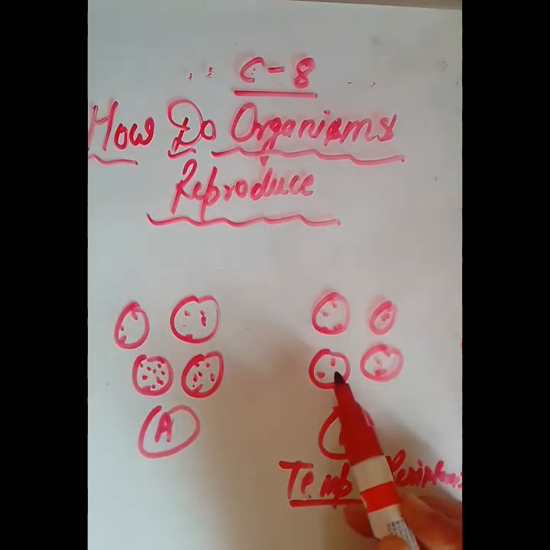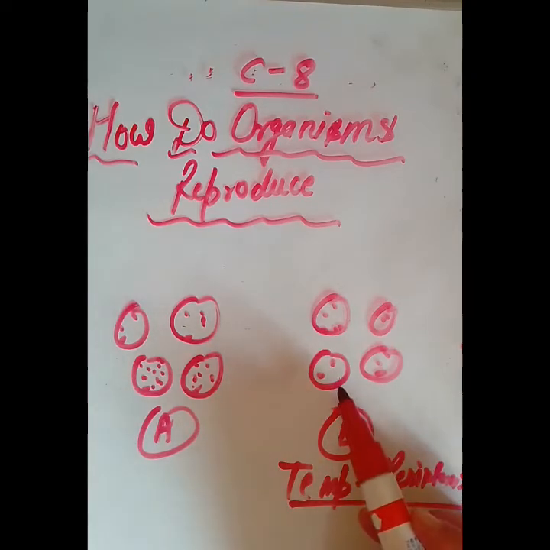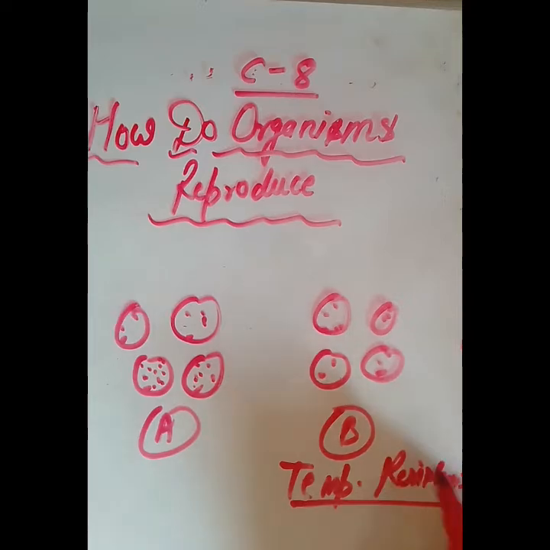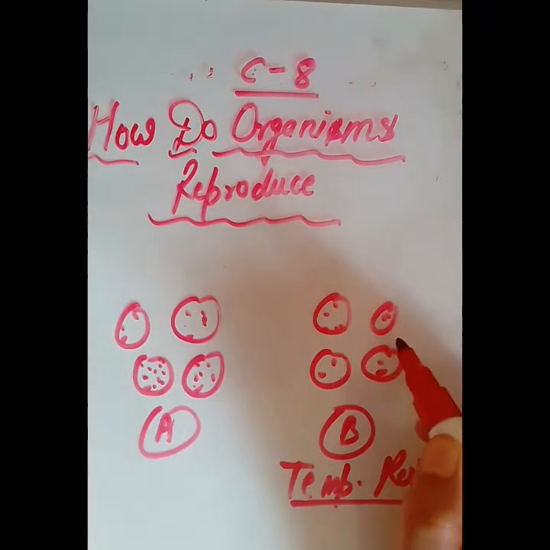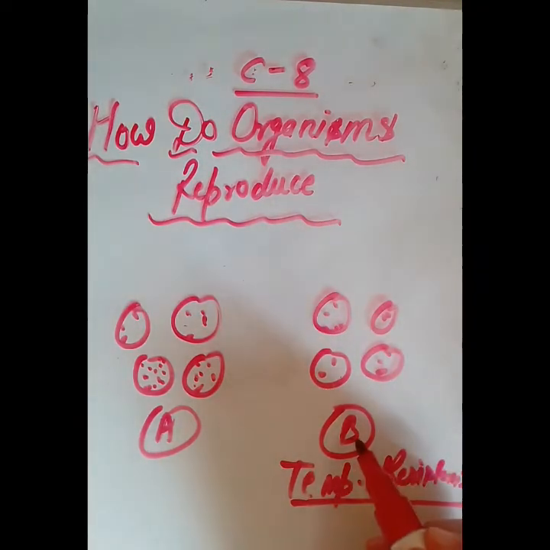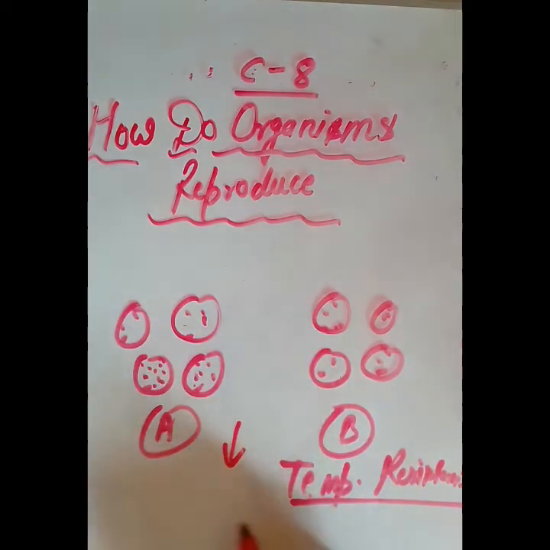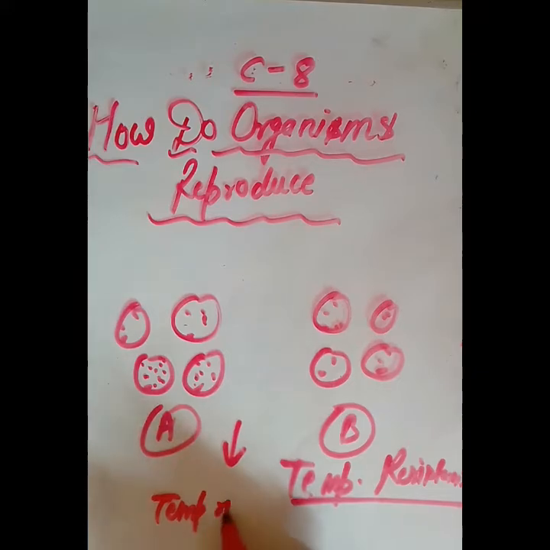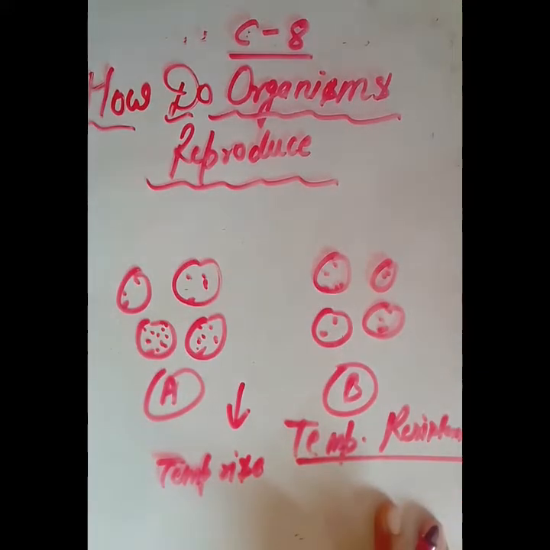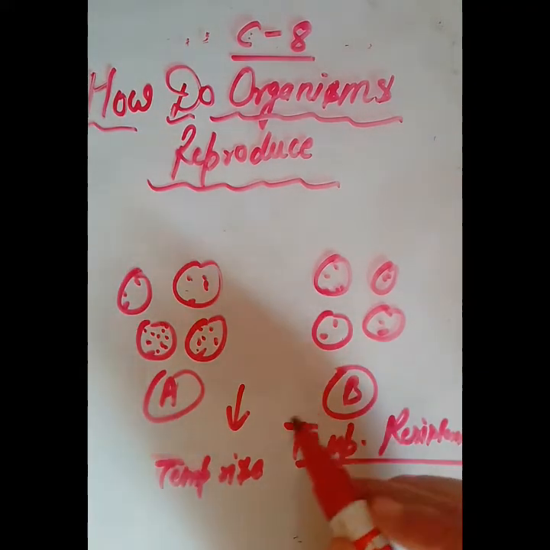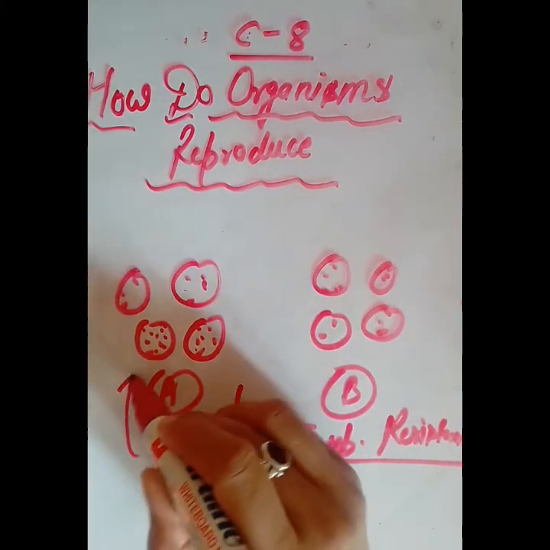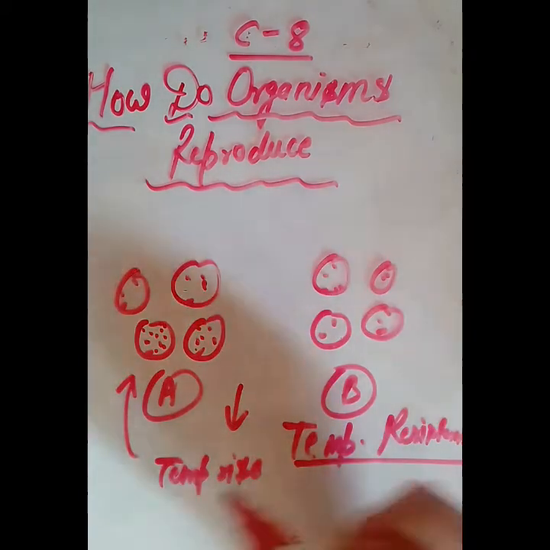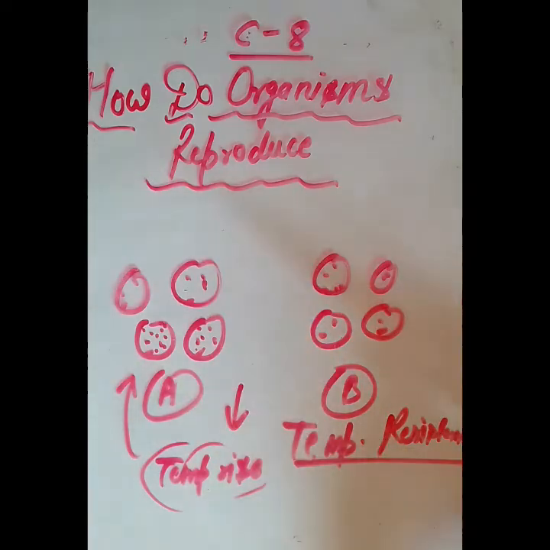But if there is some change in some of the bacteria so that they can tolerate high temperature, then what will be the advantage? What if suddenly the temperature of the environment rises? Then the normal bacteria will not adjust to the high temperature, so they will die.